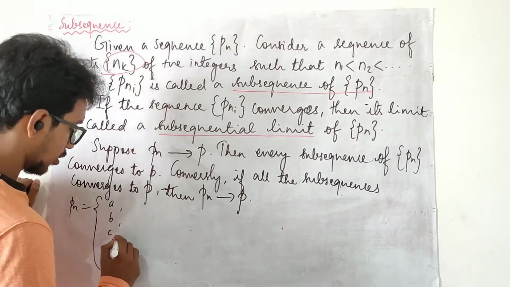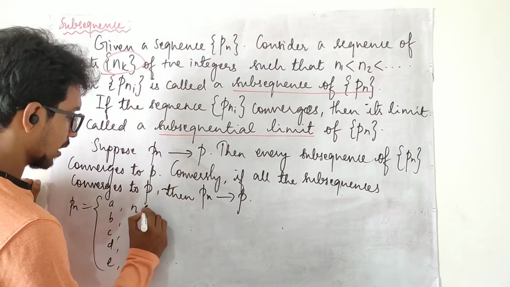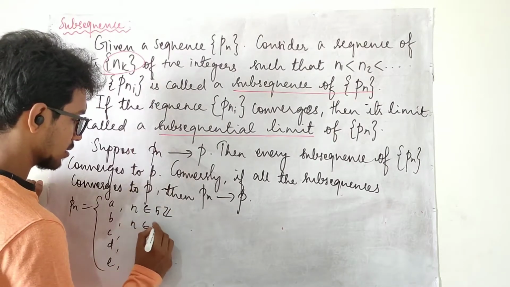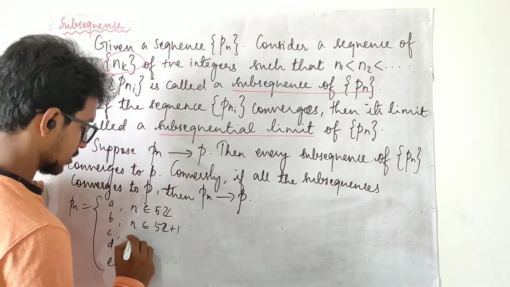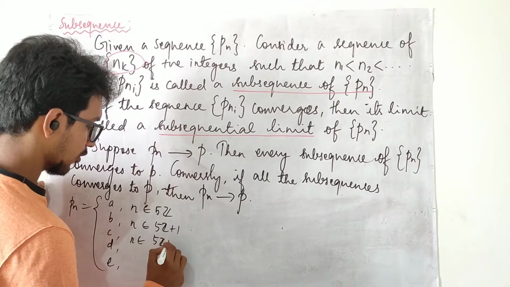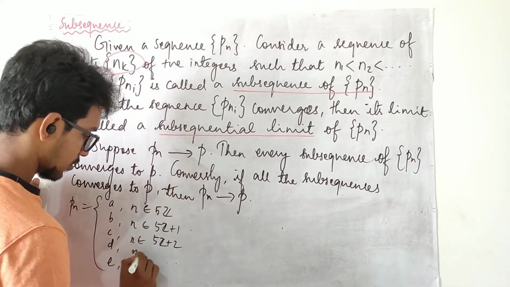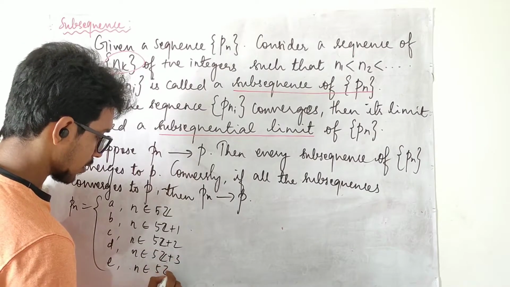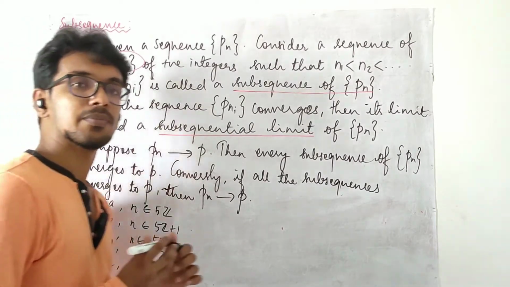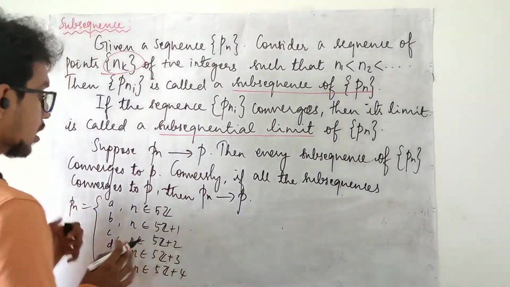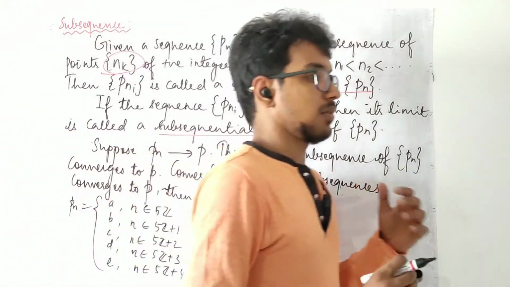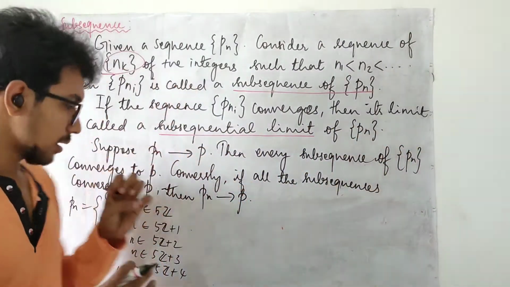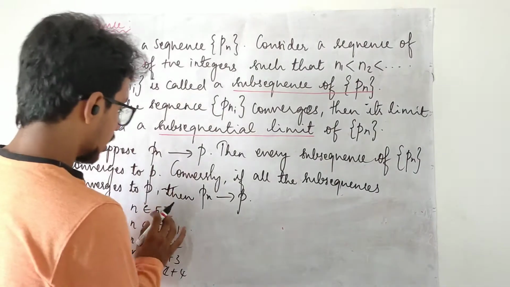Now what I am going to do is define Pn depending on whether n is a multiple of 5, a multiple of 5 plus 1, a multiple of 5 plus 2, and this way. Here I am going to take only all multiples of 5.